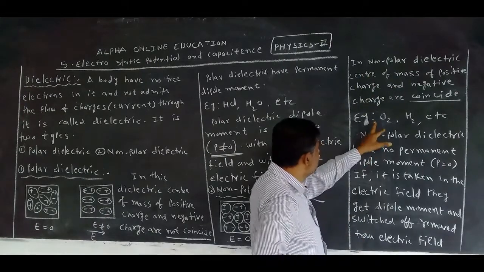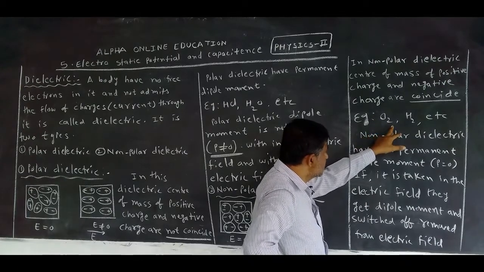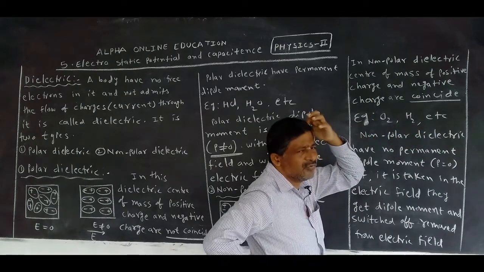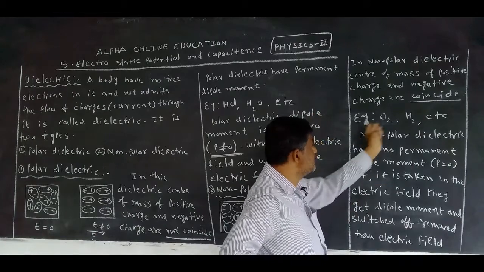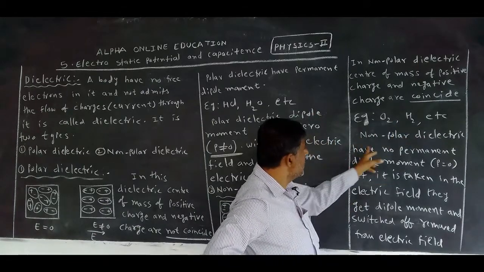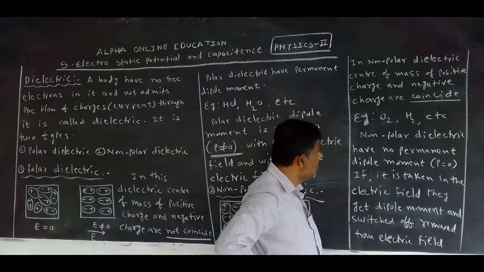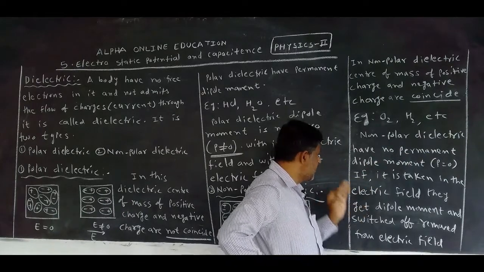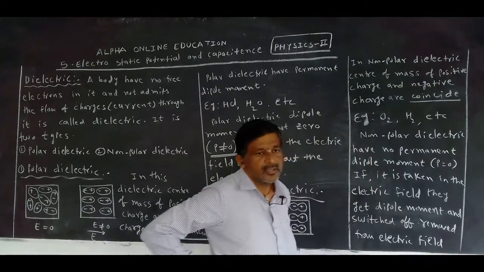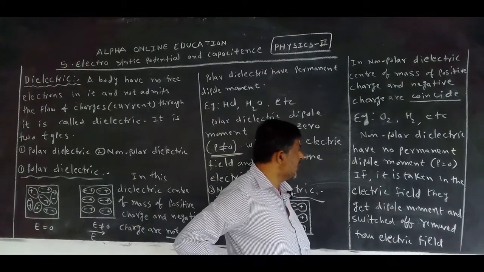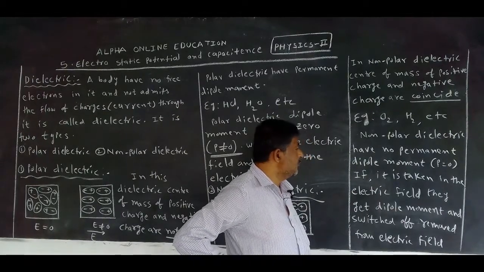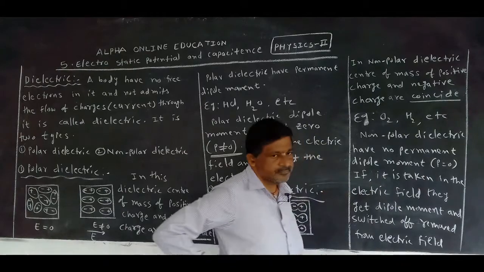What are the examples for this? Oxygen and hydrogen, and a number of others are there. For our convenience we can take these two. Non-polar dielectrics have no permanent dipole moment, means P is equal to 0.